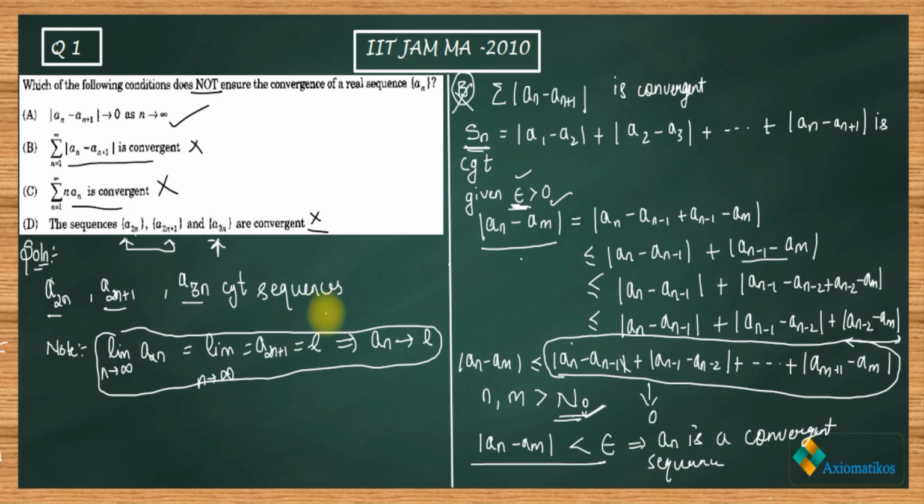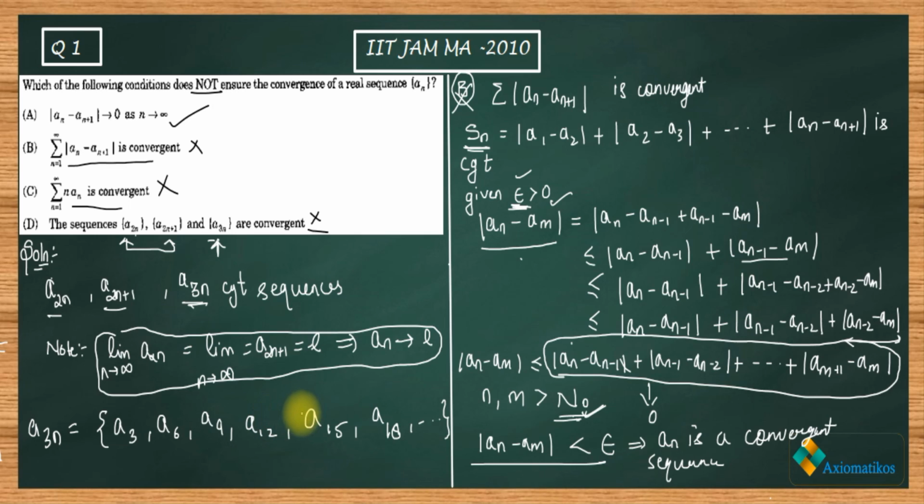Let us use this A3n thing. What is A3n? Let us see. A3n is very simple. This contains even and odd terms also. So for n equal to 1, you will get A3, then you will get A6, then A9, then A12, then I think A15, right? Then you will get A18 and so on. So this is your A3n.